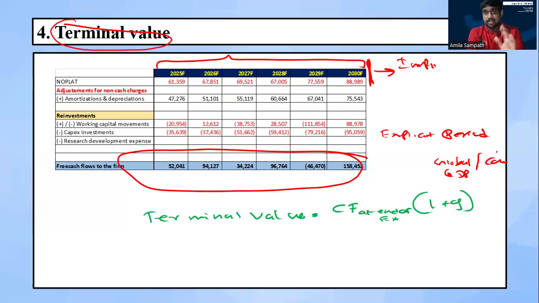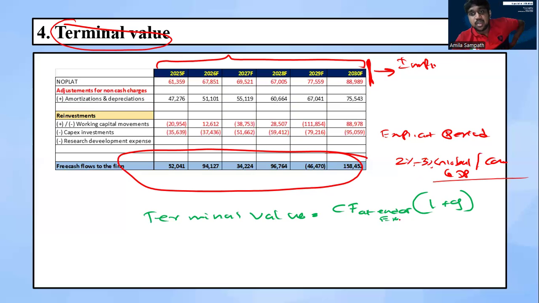As I told you, every time we build a model or identify the business value, we need to consider our general economic conditions. Therefore, for the growth rate, we normally use the global GDP growth rate or the country-specific growth rate, nearly 2 to 3%. For your examination purposes, you don't need to identify the growth rate. Your examiner will directly give the growth rate. Therefore, you can use whatever your examiner provides.